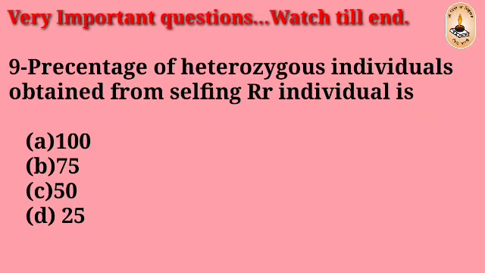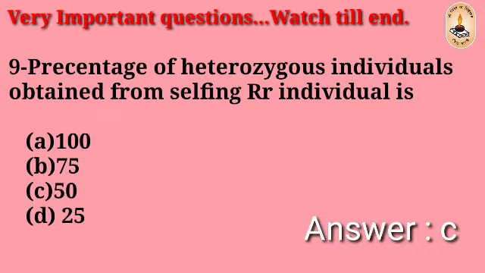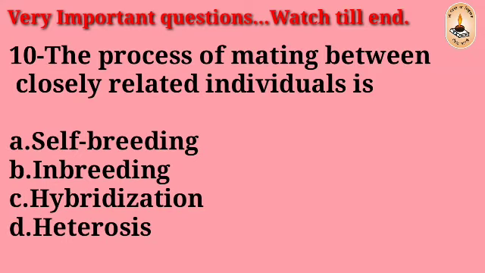Question number 9: Percentage of heterozygous individuals obtained from selfing capital R small r individuals is 100, 75, 50, 25. The right answer is C, 50.